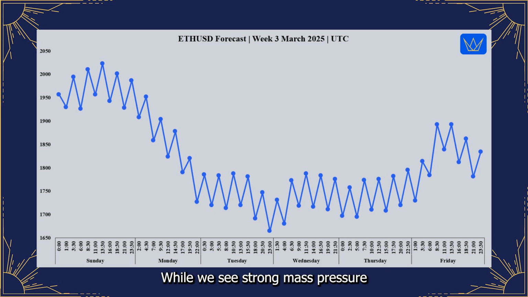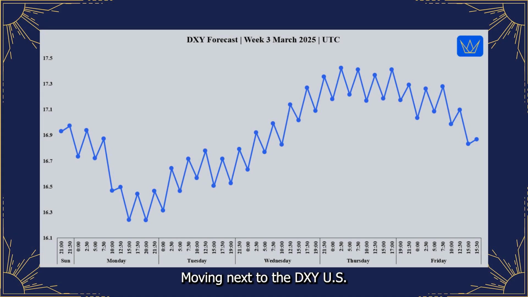While we see strong mass pressure at the start of the week on Sunday, there's a significant drop on Monday and relatively lower levels on Tuesday. Although the pressure recovers in the middle of the week and shows a strong upward trend on Friday, the early week weakness suggests a more cautious outlook. Expect potential volatility around the release of U.S. retail sales data on Monday, and the overall mass pressure tendency points towards a neutral to slightly bearish sentiment for Ethereum this week.